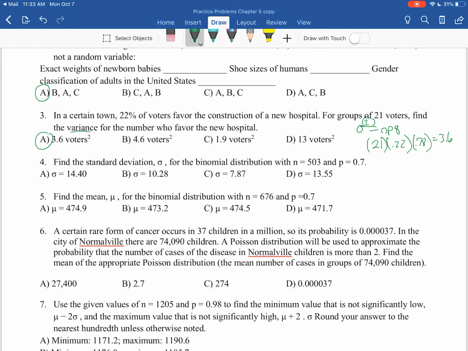Going on, now we want to find the standard deviation for our binomial distribution. So remember, standard deviation is equal to the square root of n times p times q. So we're doing the same thing that we did above, except we're just going to take the square root now of it. So you're going to find your n, which is 503, times p, which is 0.7, times your q. Remember, q is 1 minus p, or the probability of failure, which is 0.3. And then we're going to take the square root of that, and you'll get an answer of 10.28.